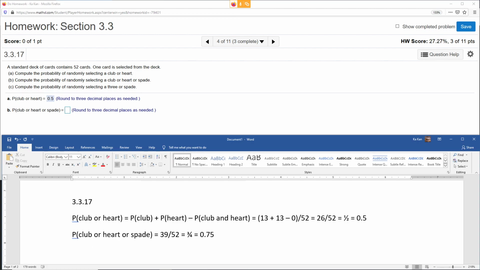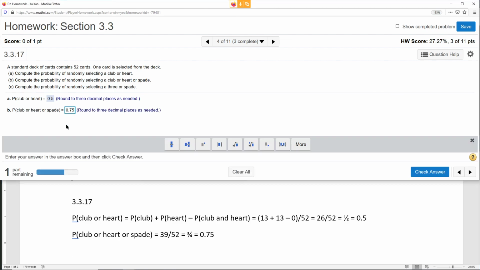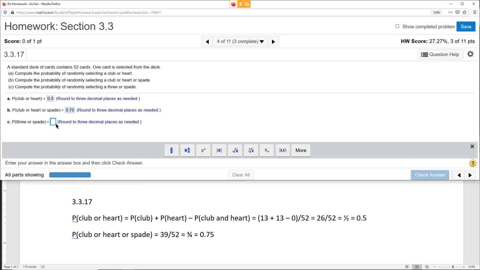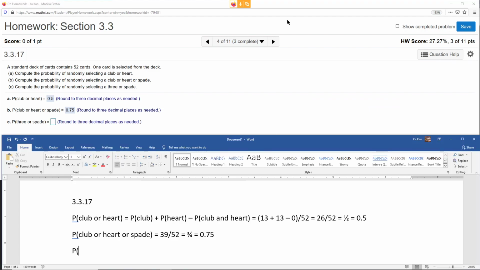Right. What about 3 or spade now? This one is a tough one. 3 or spade. So that's the probability of drawing a 3 plus the probability of a spade, subtract the probability of both. Now here's the thing. How many 3s do we have? We have 4 in a deck, right? So I'm gonna put parentheses because I know what's coming. How many spades? 13. So not too bad.